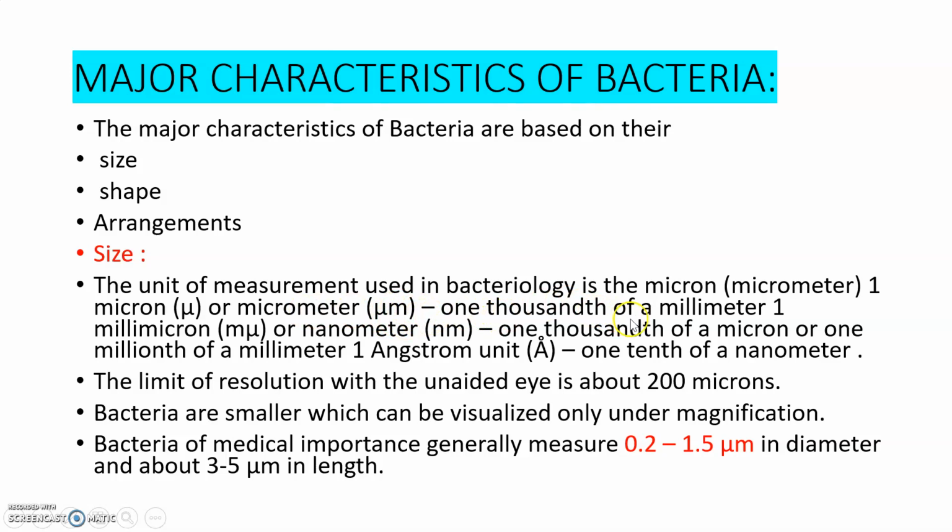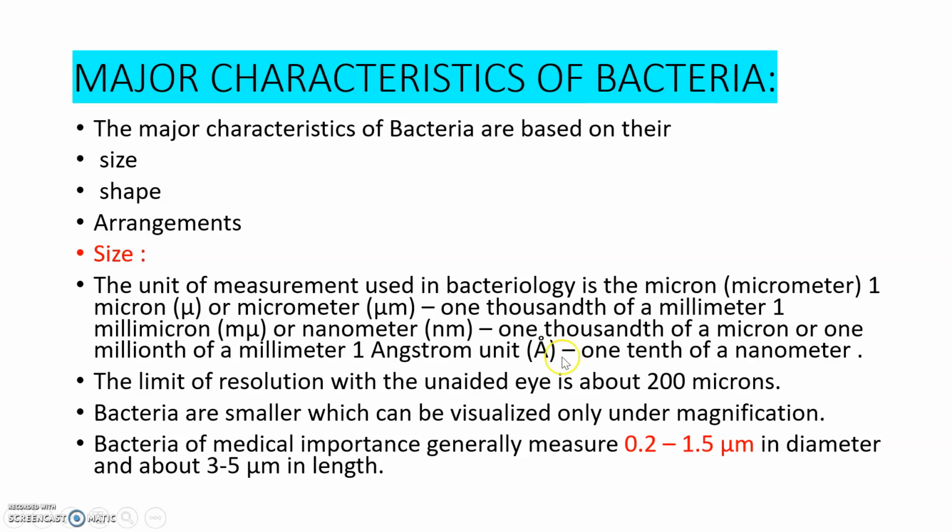It is 1000th of a millimeter. So it is that much small in size. Actually this millimeter is small. Then micrometer is 1000th of this millimeter. Then 1 millimicron or nanometer, and this 1 millimicron or nanometer is again 1000th of the micron. So it is again smaller than that of a micron.